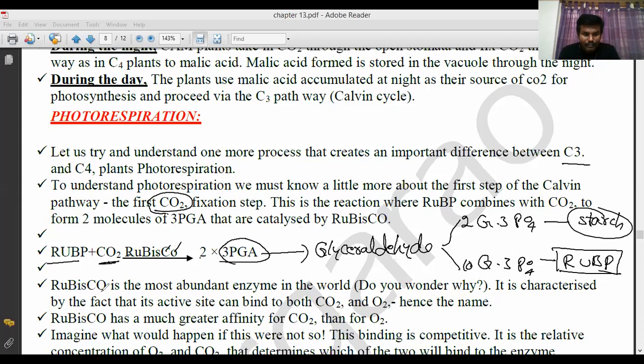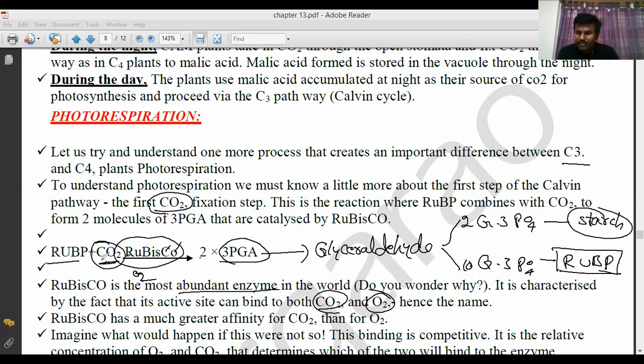Here, ribulose bisphosphate carboxylase oxygenase is the most abundant enzyme in the world. It is characterized by the fact that its active site can bind with carbon dioxide and oxygen. So it can bind with carbon dioxide and also bind with oxygen.